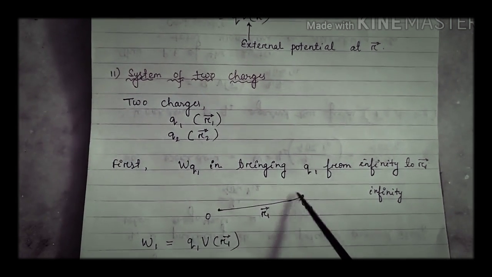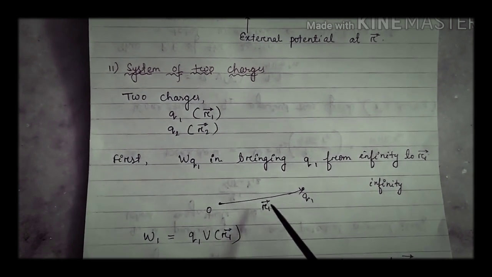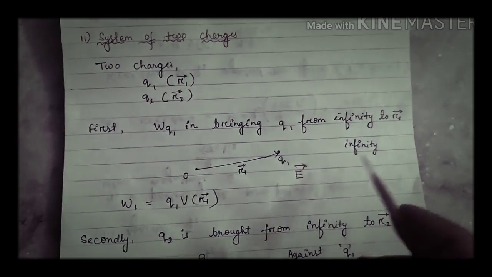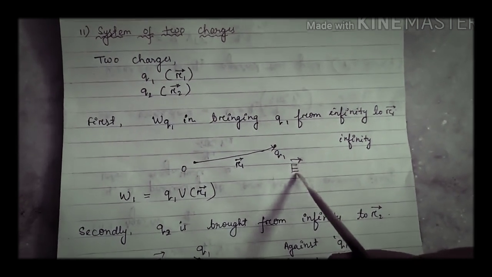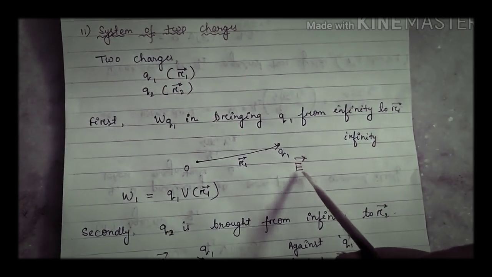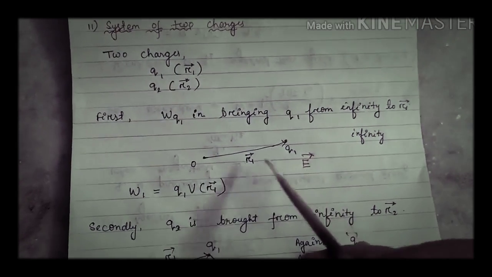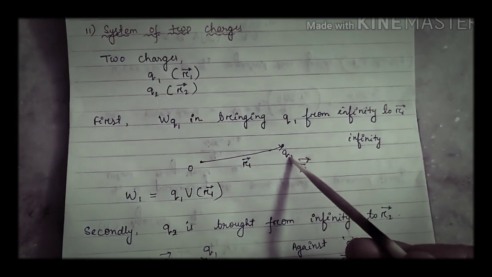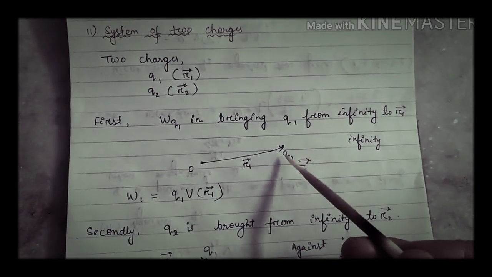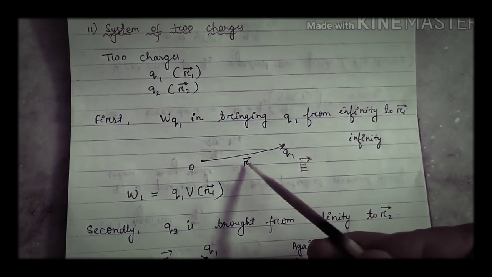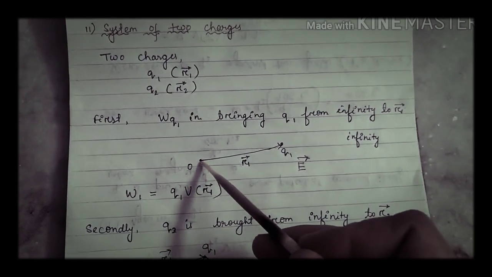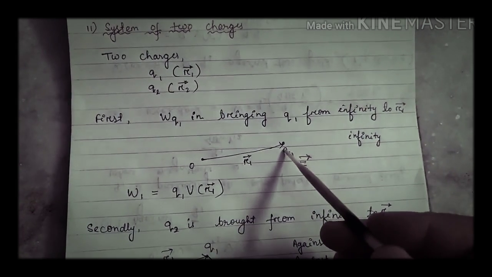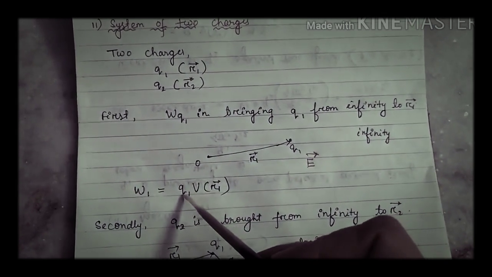When q1 is brought, see here what is present: only the external electric field is present. As only the external electric field is present, we have to do work against this external electric field. And what is that work done? I have written here W equal to q into V. So W equal to q. What is the charge that I am bringing? I am bringing a charge q1 from infinity to this point r1. r1 is the distance from the specified origin O. So in place of charge q, I will write q1.